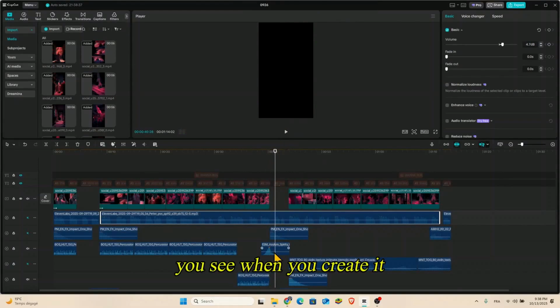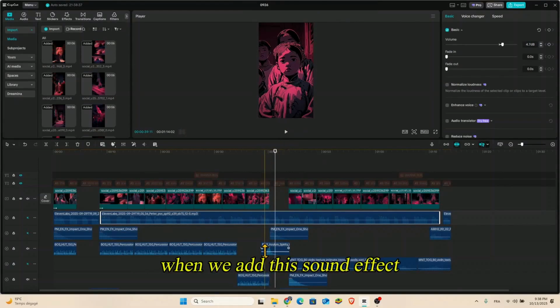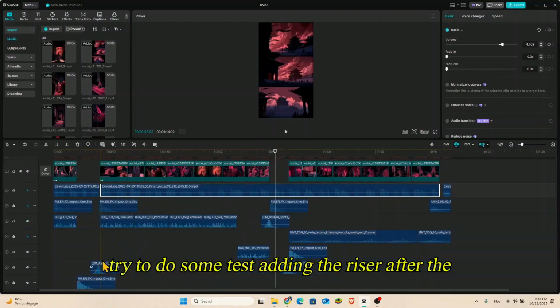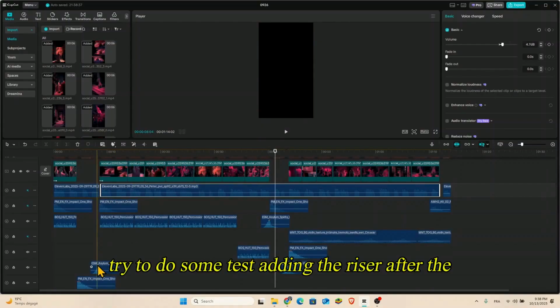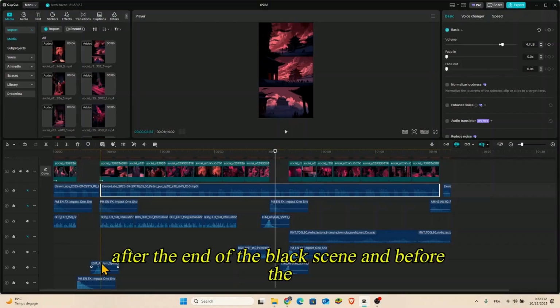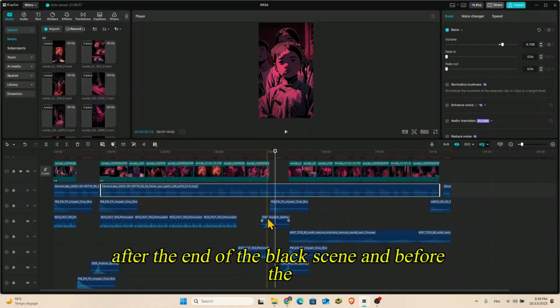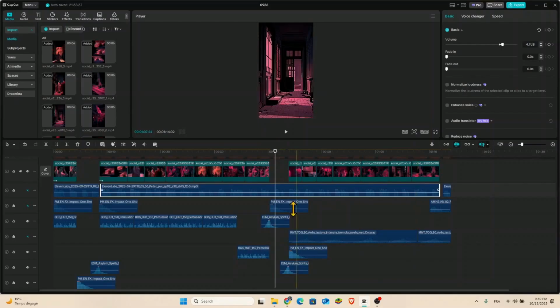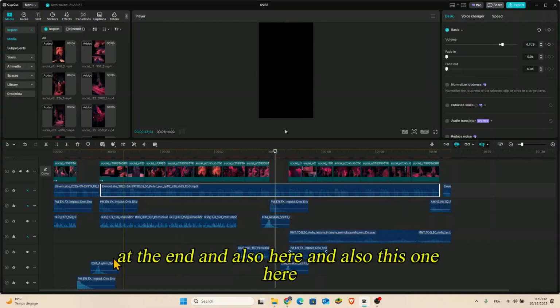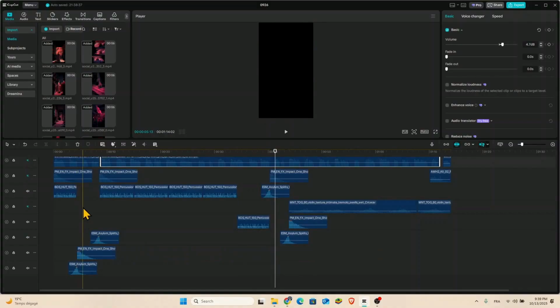You see, when we add this sound effect, it will catch the attention again. Try to do some tests adding the riser after the end of the black scene and before the start of the black scene. You see, I have added one before the start of the black scene, at the end, and also here, and also this one here.